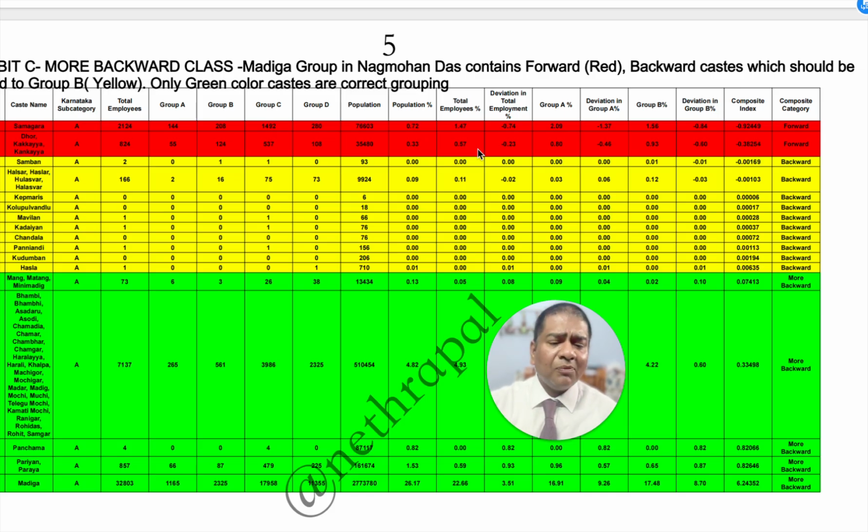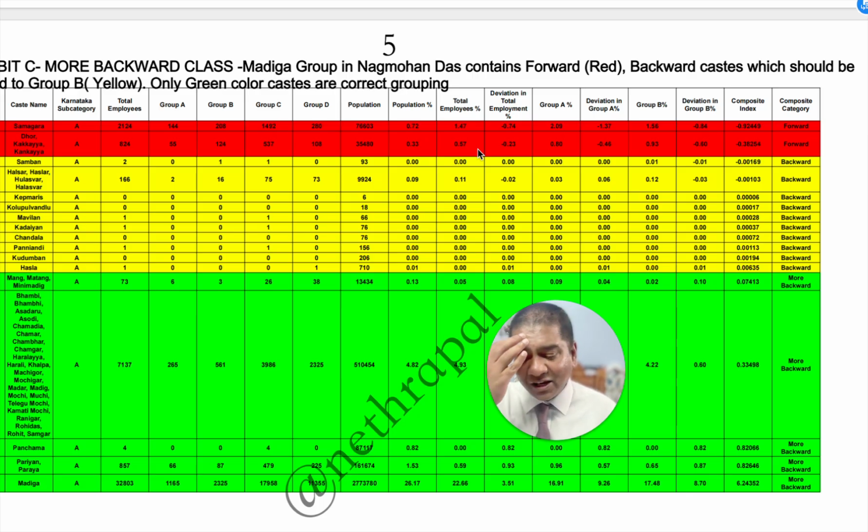Now this is where the problem comes, because Justice Nagmohan Das Commission, what he considered was, he put all the smaller castes in more backward. So he felt that if a caste is a small caste, they cannot compete with the larger group, so you have to put them there. But unfortunately, my friends, if you put that logic, then the Brahmin caste, which is the smallest caste in this country, that is 3 to 4%, they have to be considered as backward.